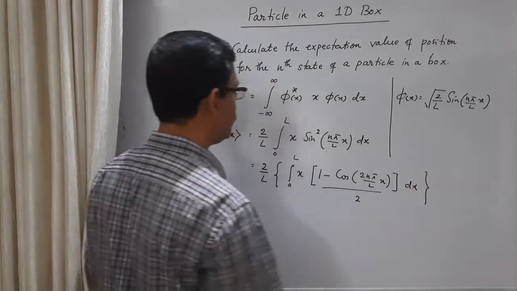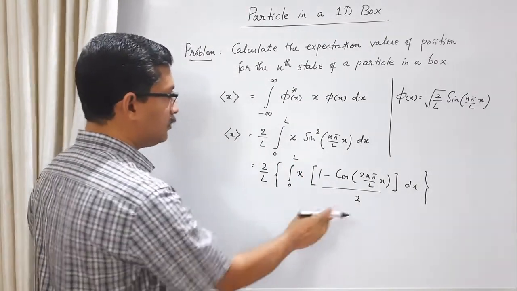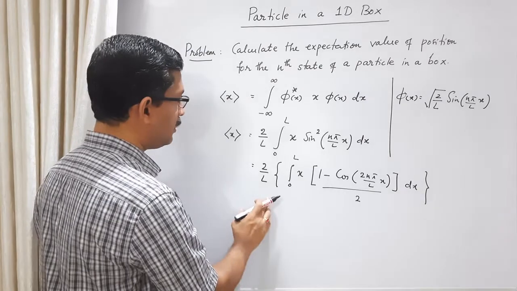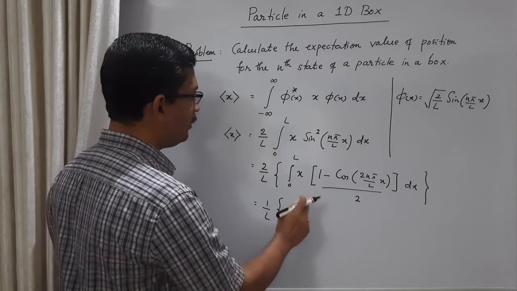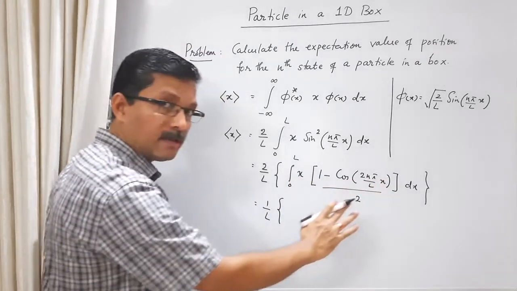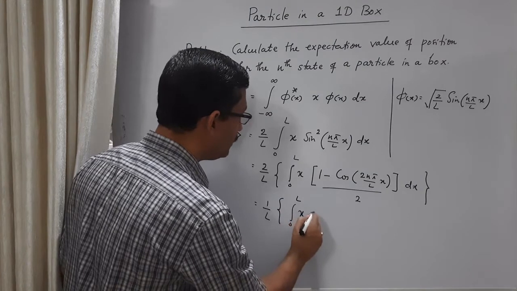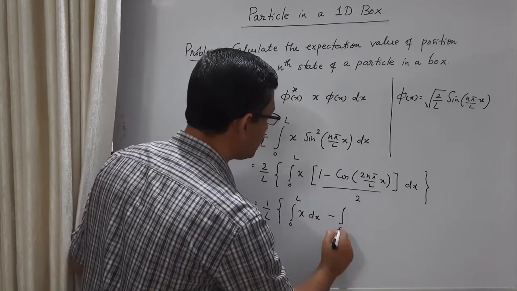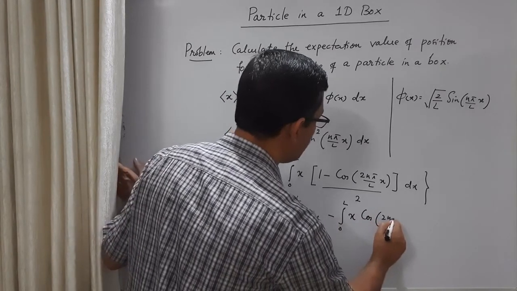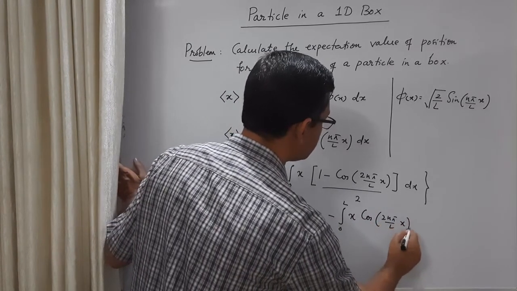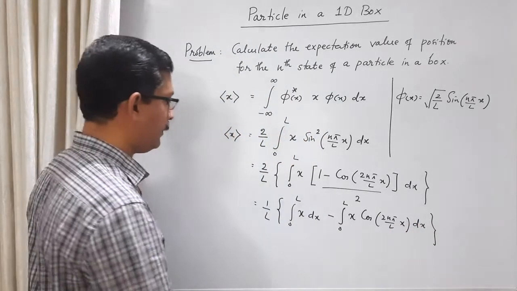So I have changed sin square theta into 1 minus cos 2 theta by 2. This 2 is a constant, we can take it outside, and it will cancel with this 2. So we have 1 by L. Then we can split this as two integrals. So we have integral 0 to L x dx minus integral 0 to L x times cos 2n pi by L x dx.